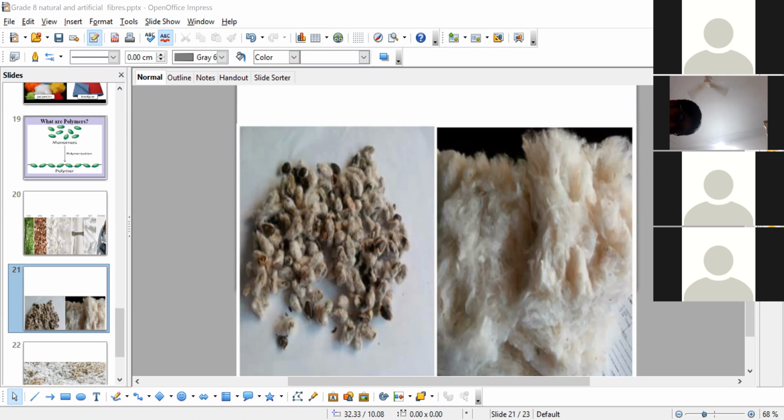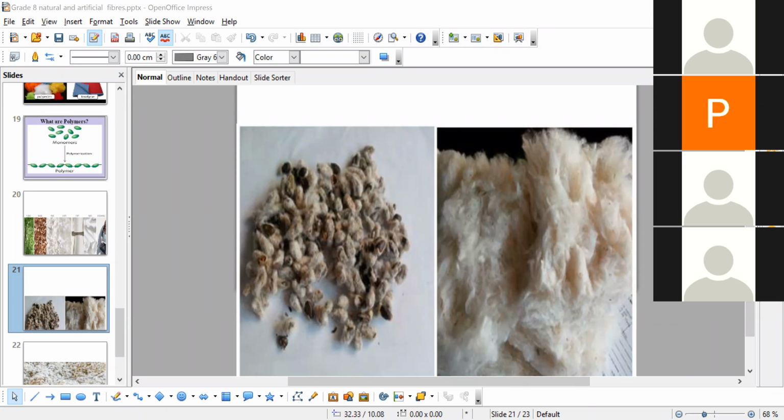Many monomers join together to form a larger unit called polymer. P-O-L-Y-M-E-R, polymer. Next, dash is a naturally occurring polymer. Polymerization? No, you have to tell me the example, not the process. Which is the one which is a naturally occurring polymer? Cotton, wool, silk.